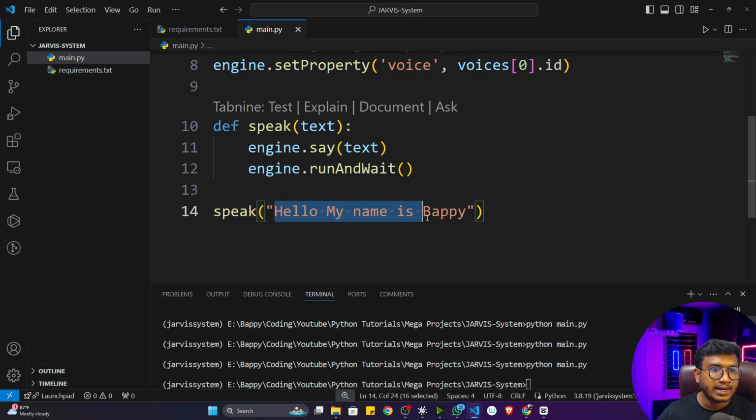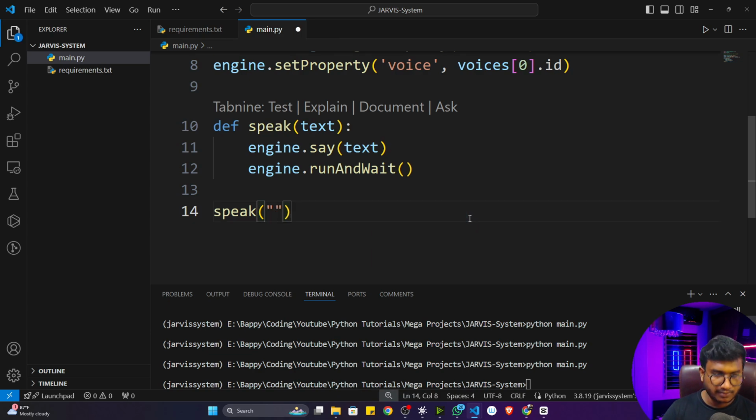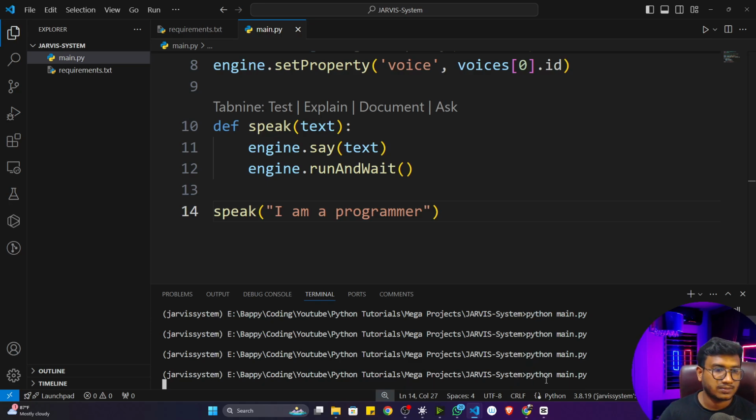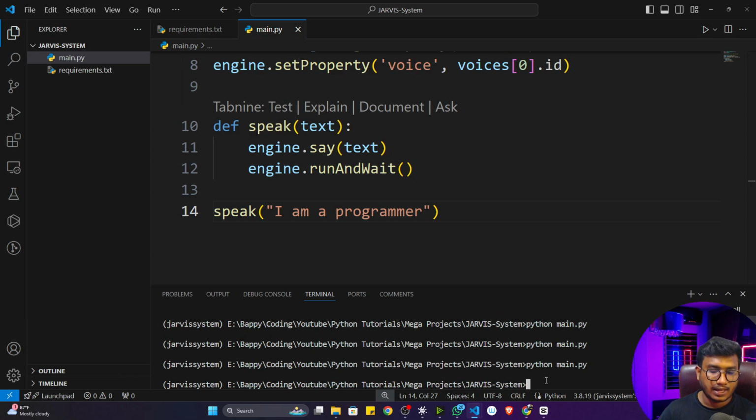Not only that, you can give any kind of text here. Let's say I'll give I am a programmer. Any kind of text you can pass here, and it will convert that text to speech. I am a programmer. Got it? And I think you can hear an echo because of my microphone. Whatever sound I'm getting from my speaker, my microphone is also detecting, that's why there's some echo. But if you execute from your end, I think you can hear the clear voice. I hope that's clear.